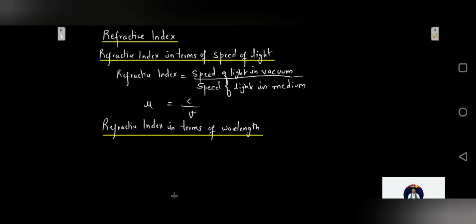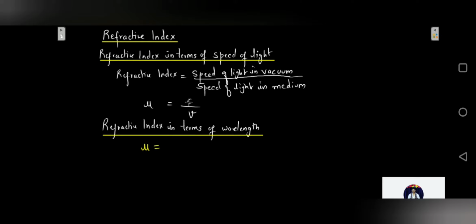When light travels from one medium to another, whether it travels from glass to water or water to air or air to glass, always remember the frequency of that light is never going to change. The wavelength is going to change, but the frequency will never change. The same concept can be used over here. We know that mu is equal to speed of light in vacuum upon speed of light in the medium.